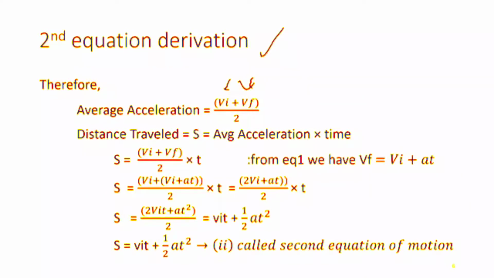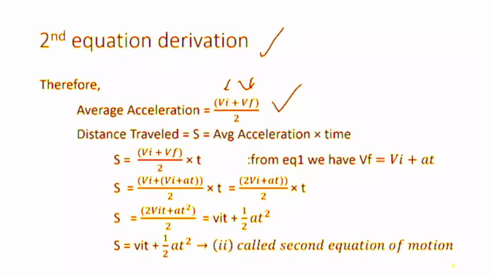Now we have to find the distance traveled by the body, capital S, which is equal to average velocity multiplied by time. So this is the formula of S, distance: S equals Vi plus Vf upon 2 multiplied by time.